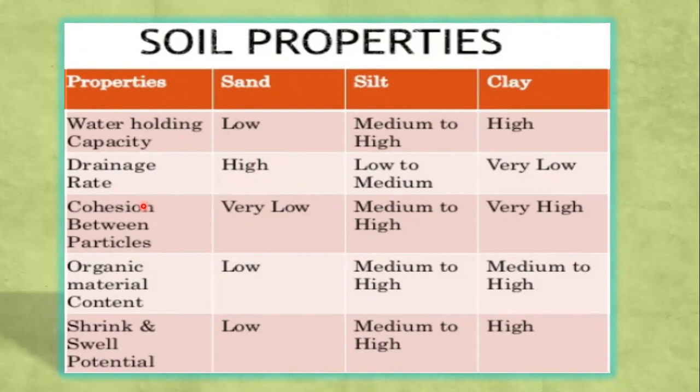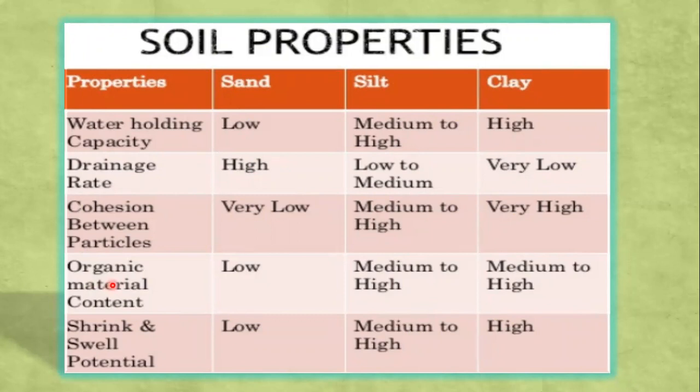Cohesion between the particles, that is attraction between soil particles, is very low in sandy soil, as they have bigger particles, and in clay soil the particles are very fine, so the cohesion is very high. Silt is usually medium to high.